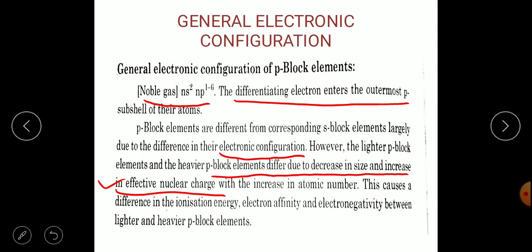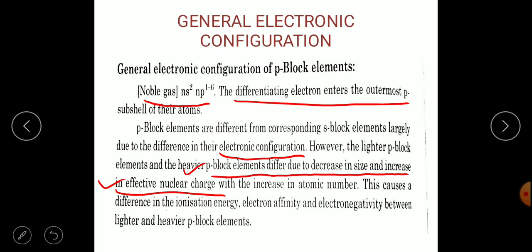And what happens? There will be a difference between the lighter P block elements and the heavier P block elements. This difference is mainly due to the decrease in their atomic size and the increase in their effective nuclear charge.